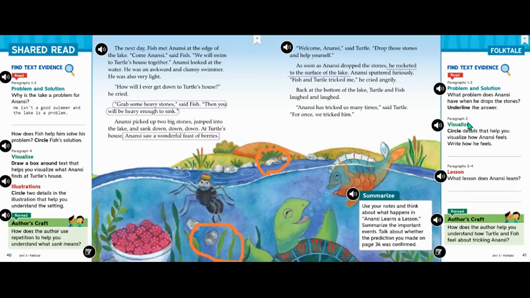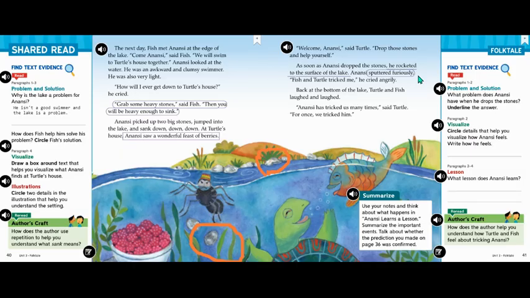This next one's going to continue to focus on paragraph 2, and we're going to visualize. Circle details that help you visualize how Anansi feels. Write how he feels. Well, after he is rocketed to the surface of the lake, it says Anansi sputtered furiously. So I'm going to circle the words sputtered furiously because those two words tell me that he is so mad.